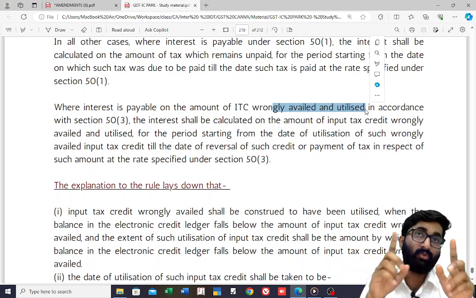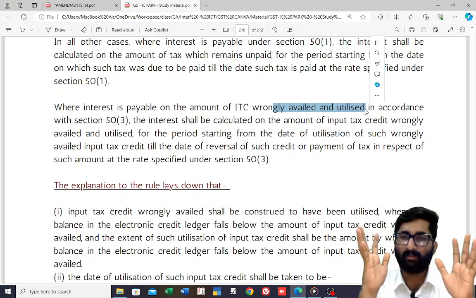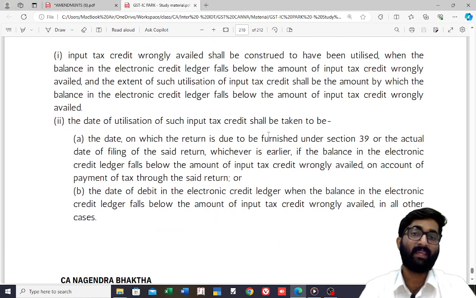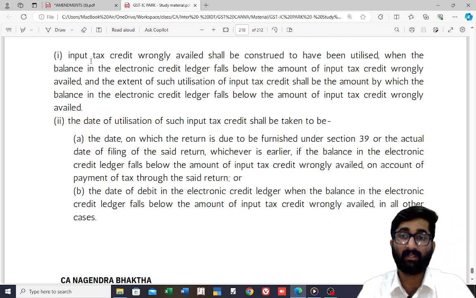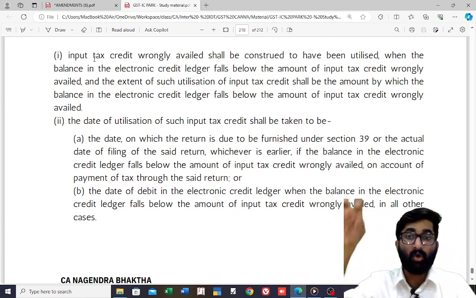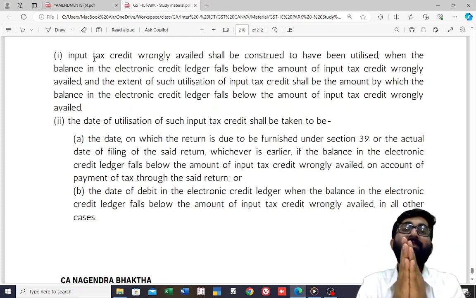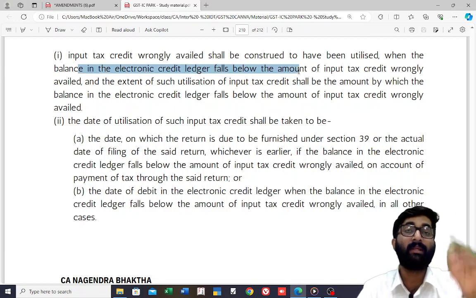So this you remember, but I think you are missing one point there. In the classroom we have discussed this. The input tax credit, listen to me carefully. Input tax credit wrongly availed shall be construed to have been utilized when the balance in the electronic credit ledger falls below the amount of input tax credit wrongly availed.